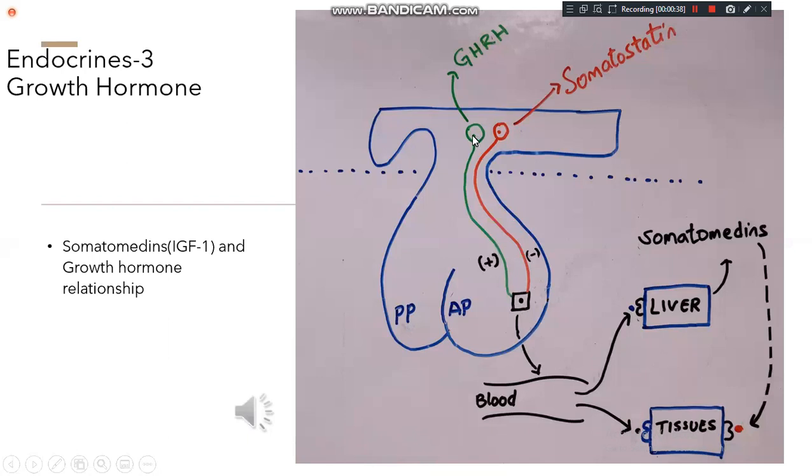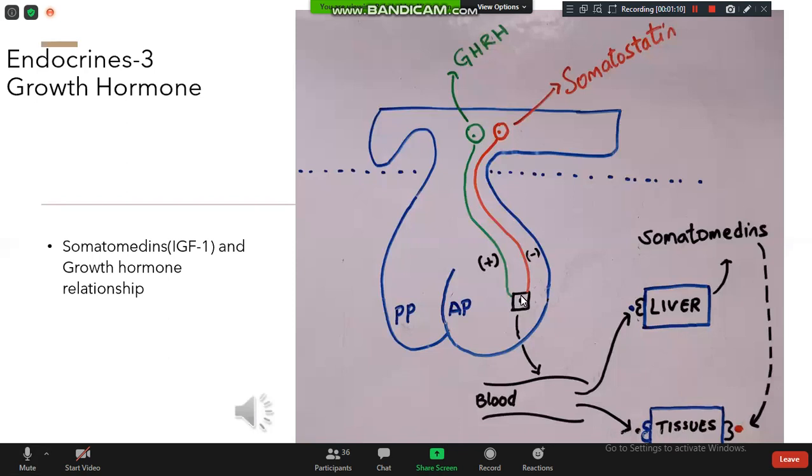One is growth hormone releasing hormone. From the hypothalamus, it directly influences the somatotrope and promotes the release of growth hormone. Whereas another hormone, somatostatin, which is also present in the hypothalamus, inhibits the release of growth hormone. That means the hormone which stimulates the release of growth hormone is called growth hormone releasing hormone, and the hormone which inhibits growth hormone is called which one? Somatostatin. Did you follow the concept? Are you able to understand or not?